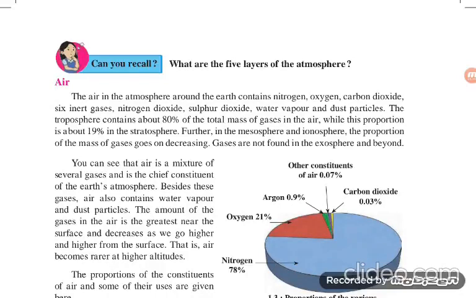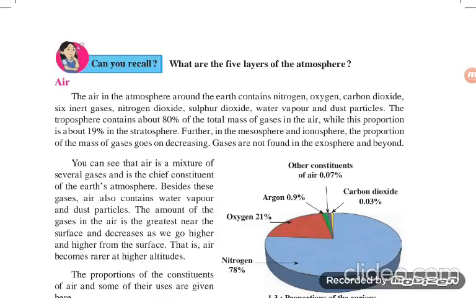The troposphere contains about 80% of the total mass of gases in the air, while this proportion is about 19% in the stratosphere. Further, in the mesosphere and ionosphere, the proportion of the mass of gases goes on decreasing. Gases are not found in the exosphere and beyond. The exosphere is the last sphere of our atmosphere, and beyond there are no gases.